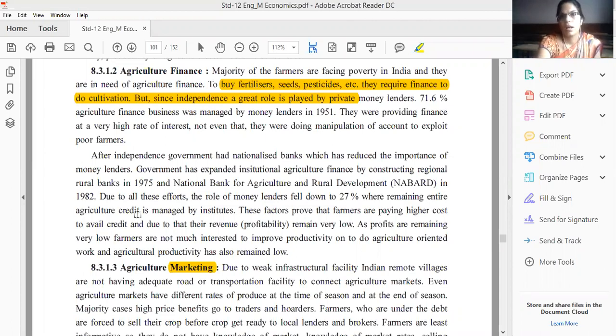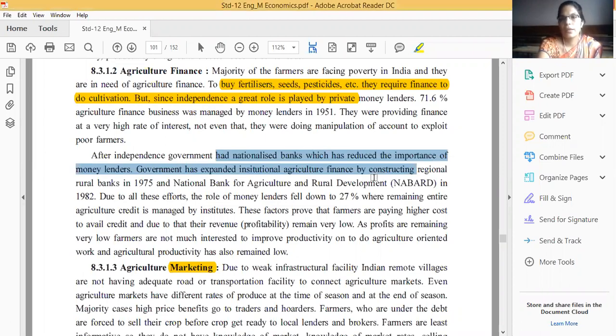Before independence also this type of problem occurred, but after independence the government nationalized banks, which reduced the importance of the moneylenders. The government expanded institutional agriculture finance by constructing Regional Rural Banks in 1975 and the National Bank for Agriculture and Rural Development (NABARD) in 1982. You remember this.